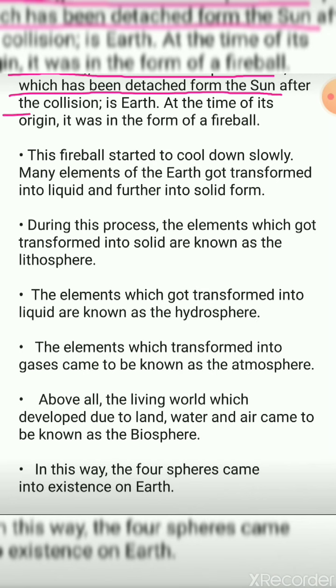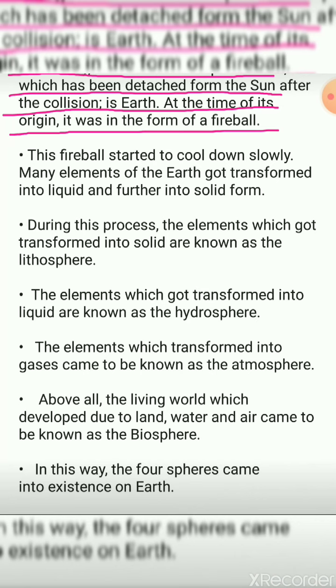Generally, it is believed that the part of the sun which has been detached from the sun after the collision is the earth. At the time of its origin, it was in the form of a fireball. Detached means separated. Okay, what has been said generally is that a part of the sun has been detached, separated because of a collision.